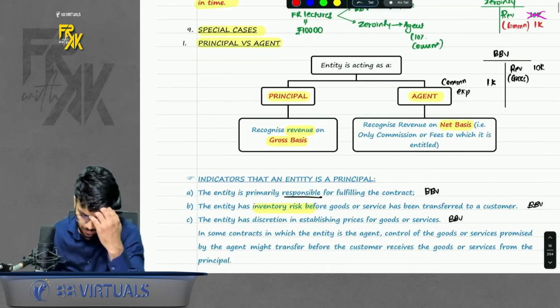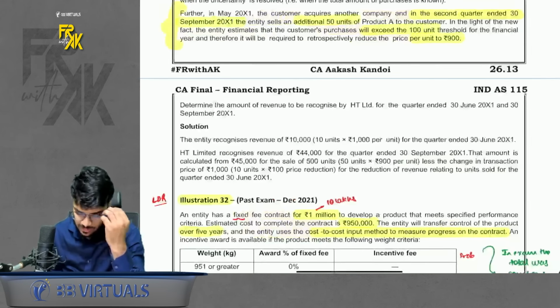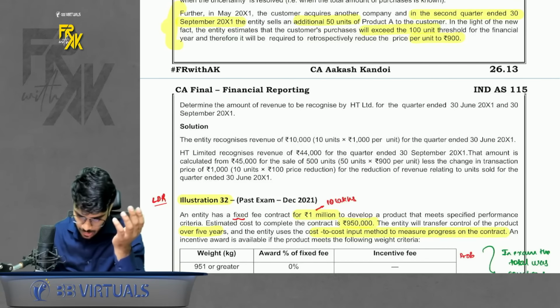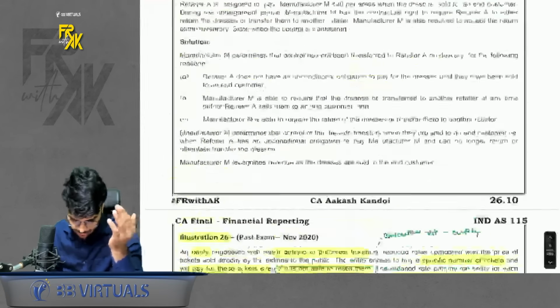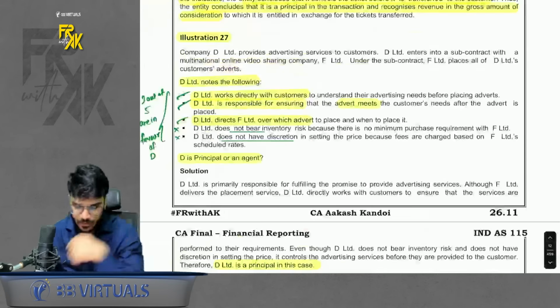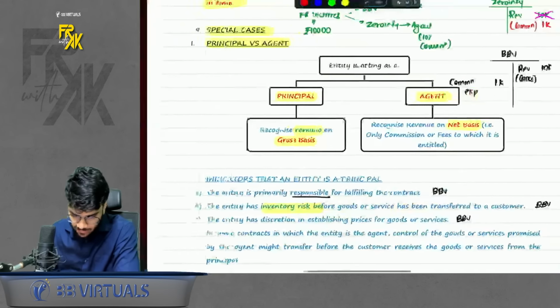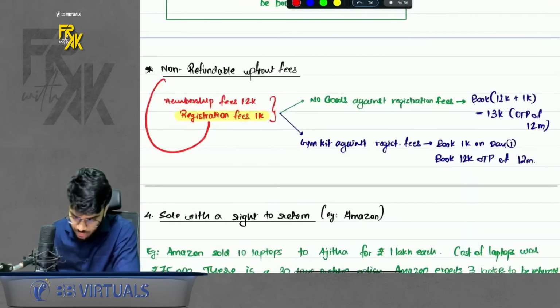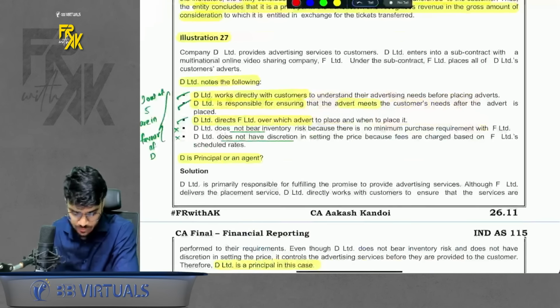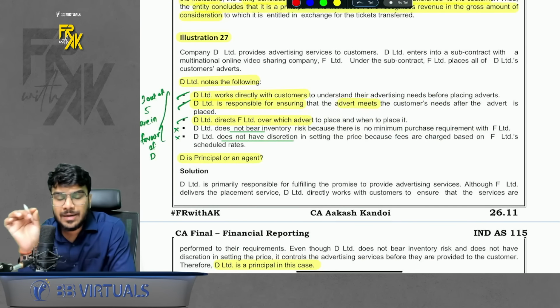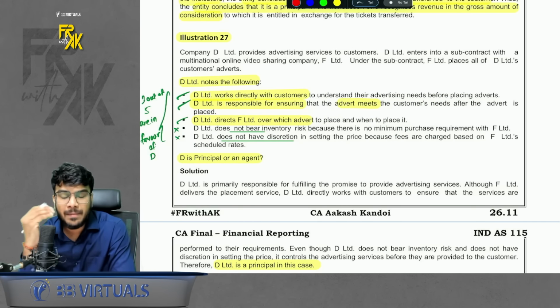Just an example. Okay, so to understand the principal agent relationship, we also have two questions. You can always refer those questions. I will just go through this once very quickly. In illustration number 27, always see I discussed only 3 indicators. There can be more than 3 indicators also. Whenever a question is given, when you are reading a question, just see maximum conditions should be in your favor. Not all, but the majority should be in your favor.